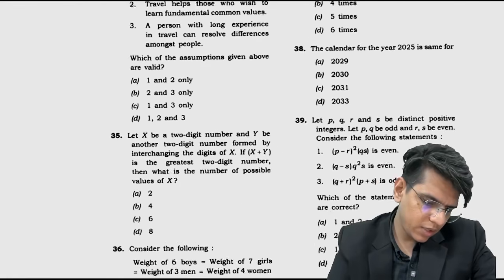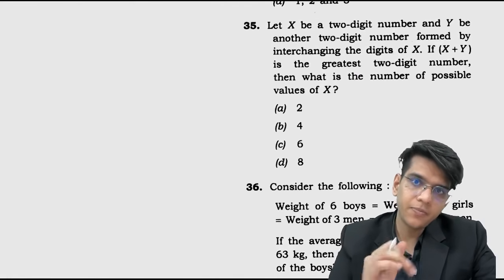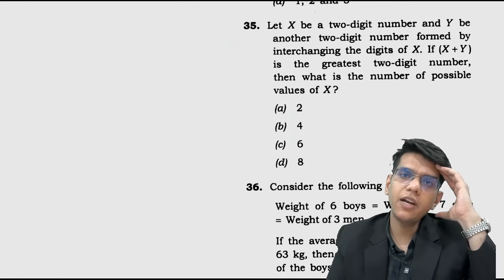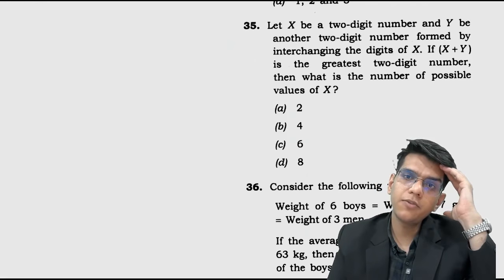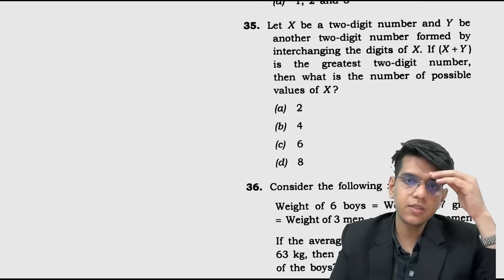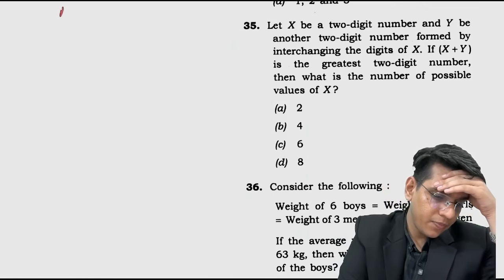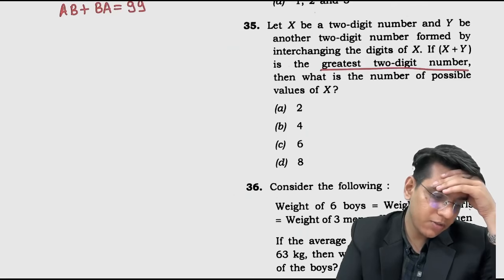चलो let's do next. ठीक है, इसको ट्राई करें। चलिए, let x be a 2-digit number and y be another 2-digit number formed by interchanging the digits of x. If x plus y is greatest 2-digit number, then possible numbers of x. ठीक है, चलो, तो there is a 2-digit number ab. If you reverse it you will get the other number and addition of these is the highest greatest 2-digit number, which is 99.